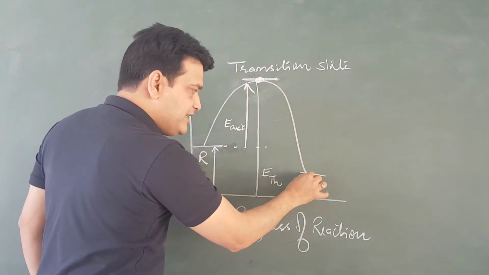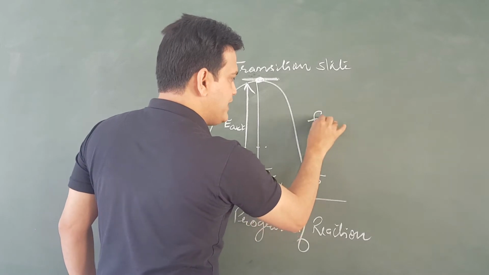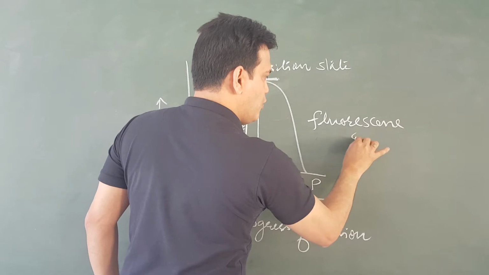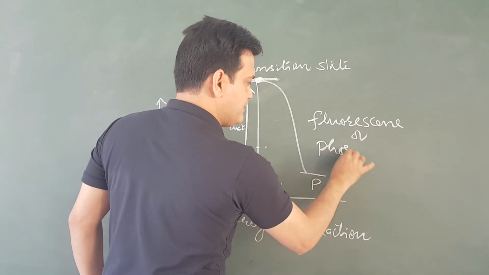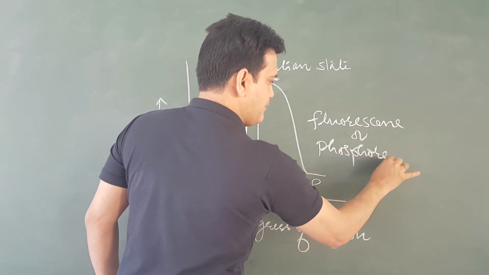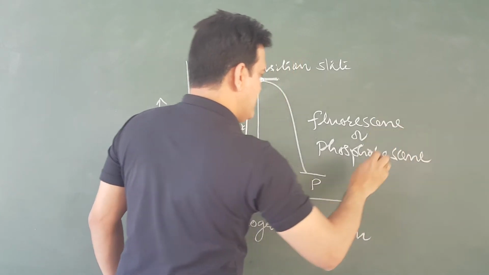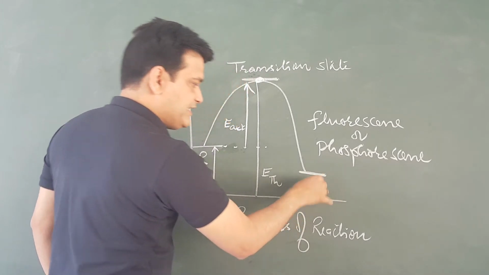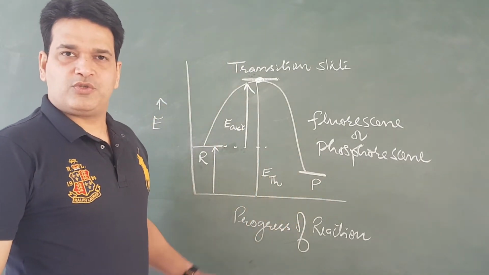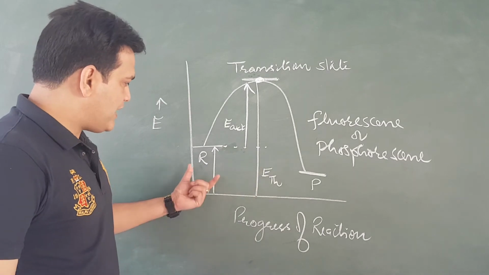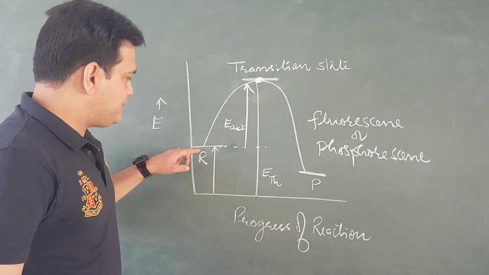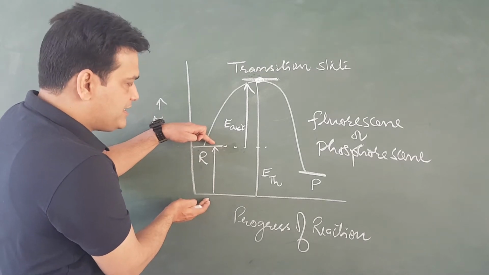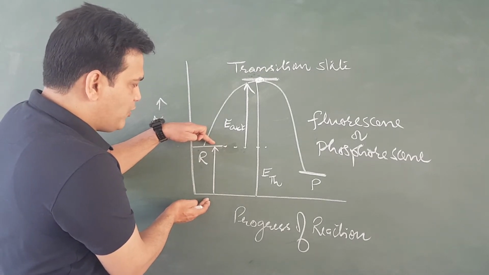They lose energy either in fluorescence or phosphorescence, and they come back to the lower state, which is the product. So in this way, reactant molecules have some energy, which is the thermal energy or average kinetic energy of the molecules.